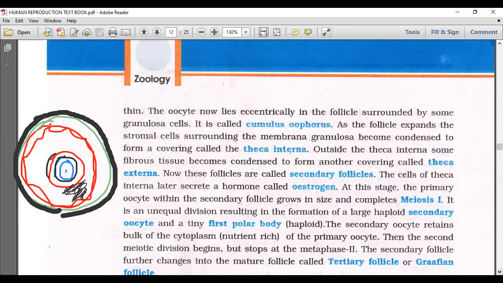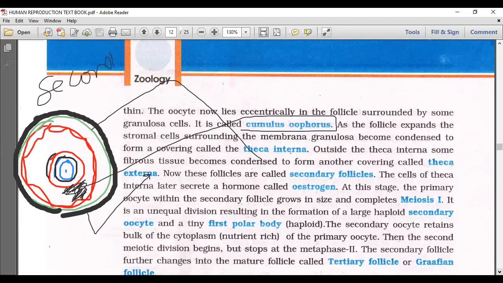So the oocyte now lies eccentrically in the follicle, surrounded by some granulosa cells. That is called cumulus oophorus, which I show now. As the follicle expands, the stromal cells surrounding the membrana granulosa become condensed to form a covering called theca interna. This green one just shown. Outside the theca interna, some fibrous tissue becomes condensed to form another covering called theca externa. The black line just shown. Now these follicles are called secondary follicles.